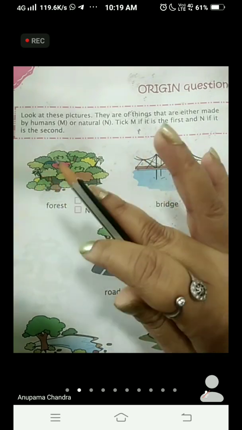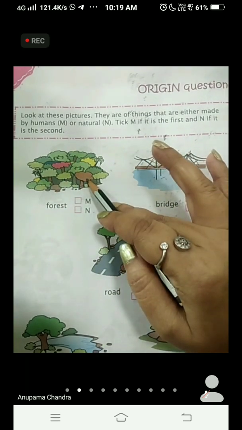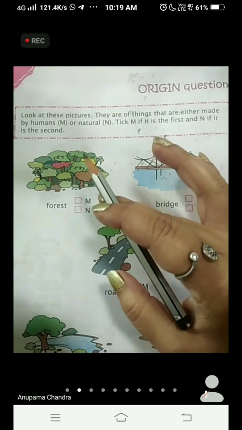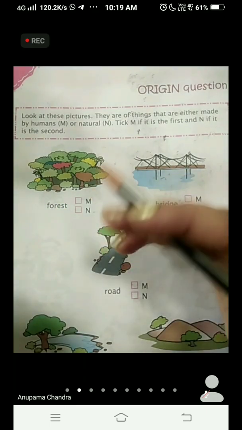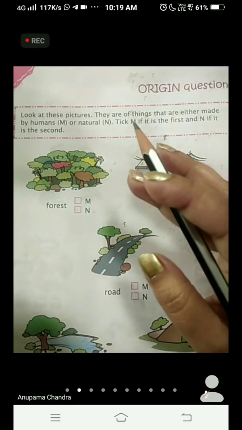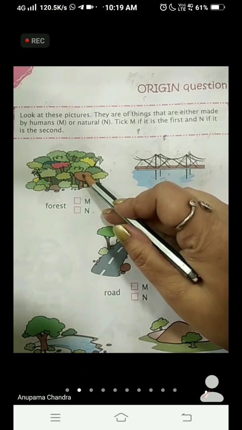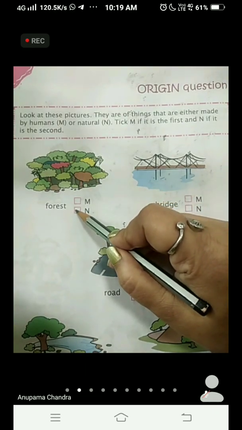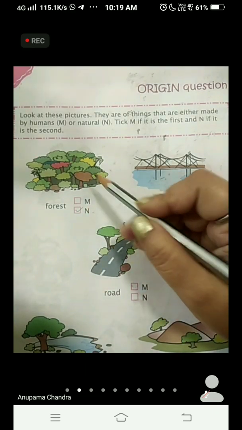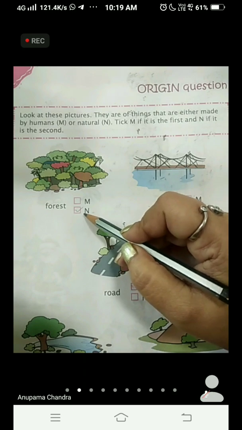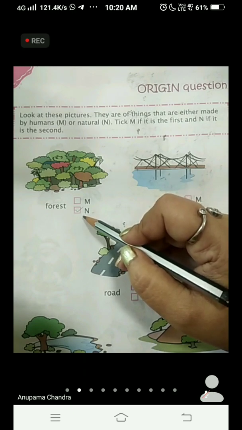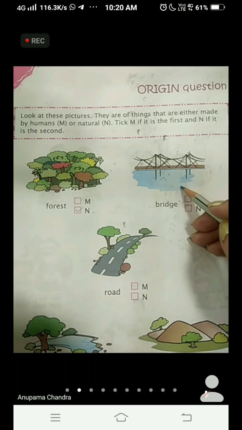It is not made by man. It is made by God. The thing made by God, we call it natural. So for forest, you will mark N, that is natural thing.